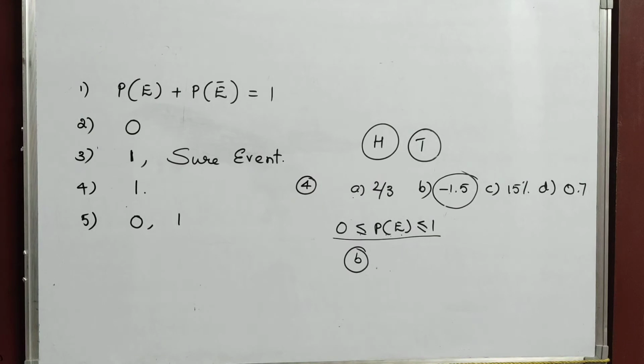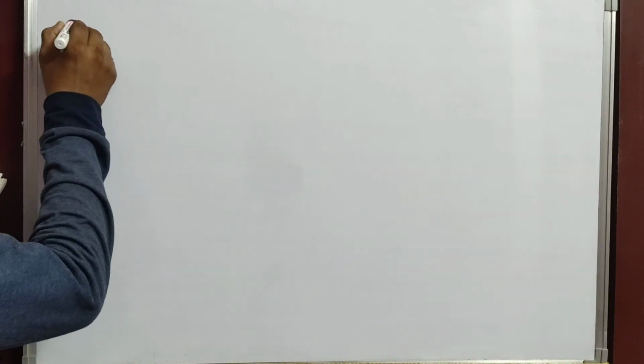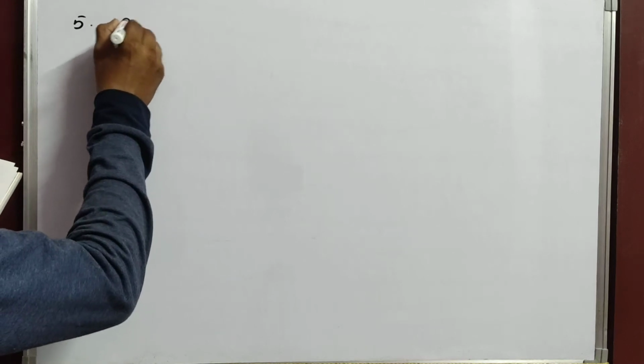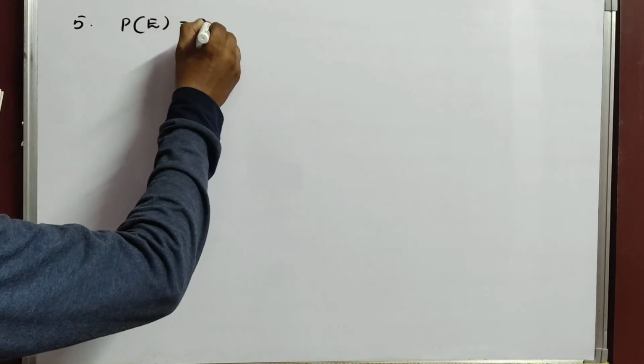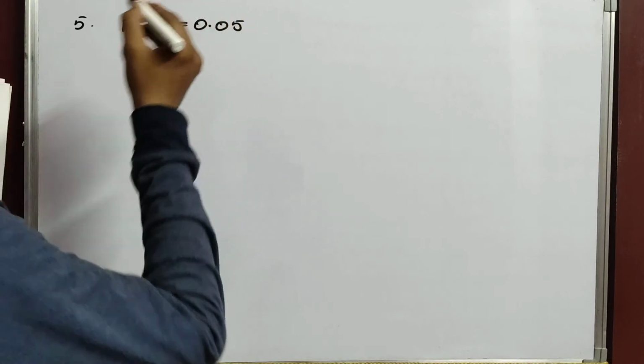Okay, children? Now, coming to the fifth question. See the next question: if P of E equals 0.05.